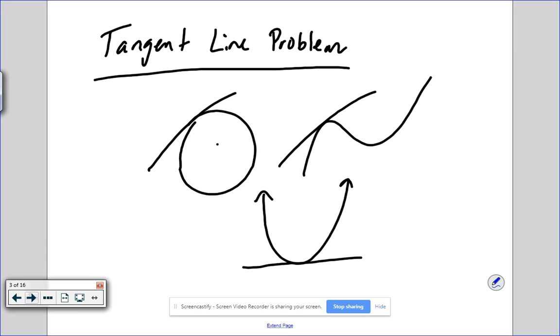So, the tangent line problem. So, the whole basis of calculus comes back to this. So, we know how to find slope of lines. Right? But we don't know how to find slope of anything bigger than lines. So like quadratics, we don't know how to find the slope of a quadratic. It's not possible. Okay? Circles, we don't know how to find the slope of that. Okay? This go up, this go down. And basically any polynomial that is not lines, we don't know how to find slope of.